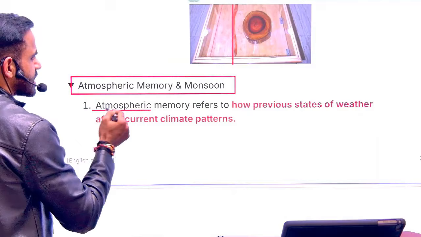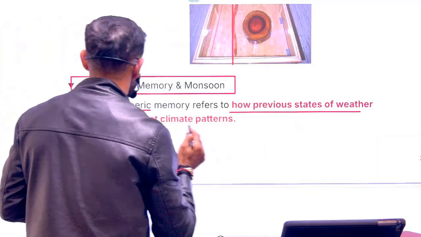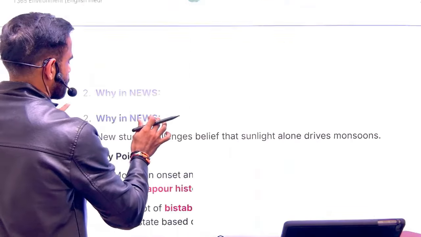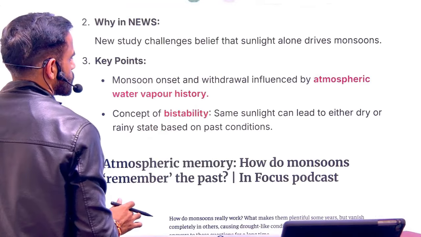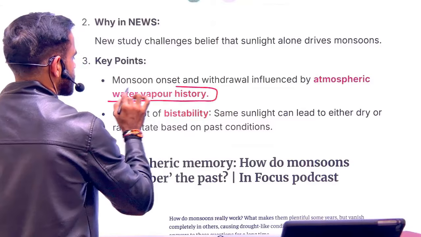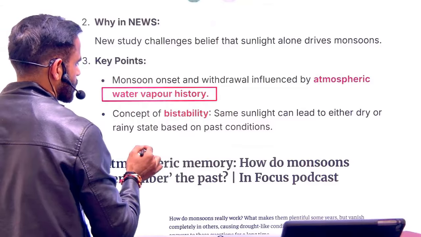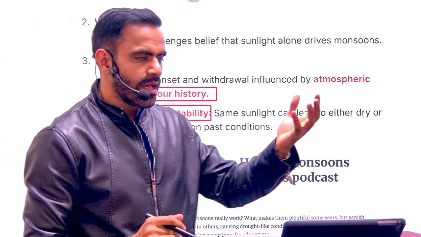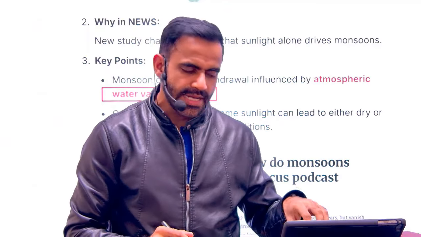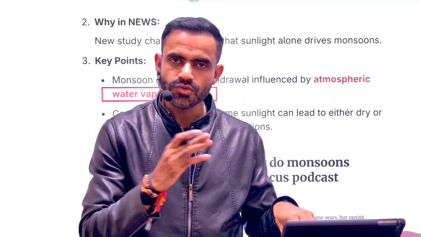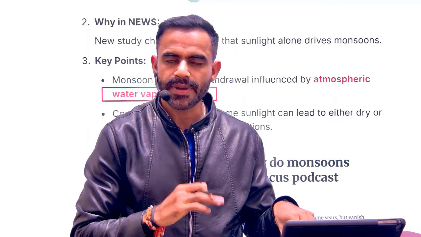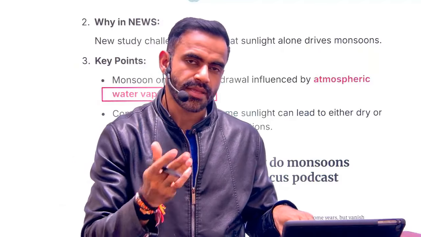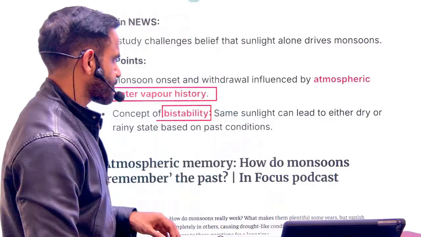Atmospheric memory basically means it remembers what was the previous state of weather, and that is going to influence our current climate patterns. So basically, in this case, water vapor history is going to play an important role, and this leads to the concept of bistability. Bistability basically means even if the sunlight is same, it may lead to two different scenarios or two different weather patterns based on the history. What was the pattern in the last time? Based on that, there may be different weather patterns.